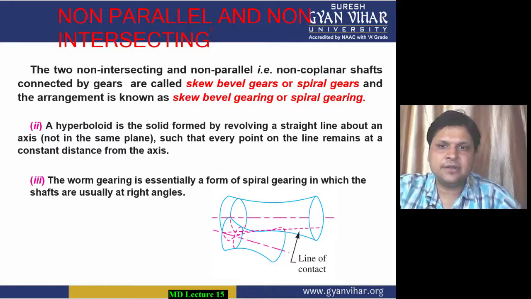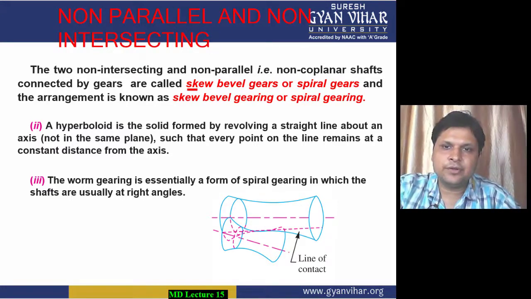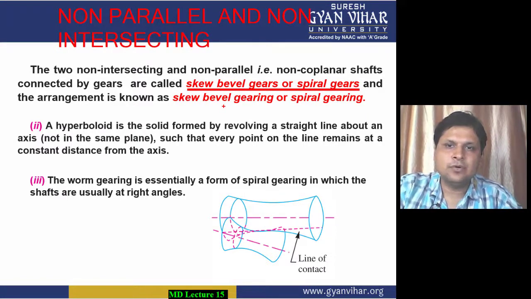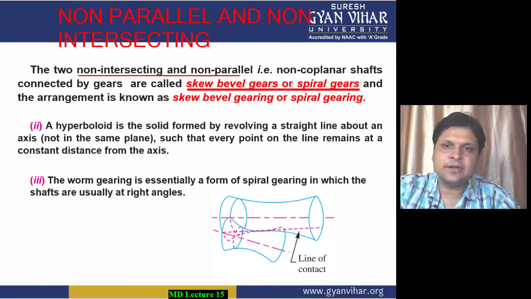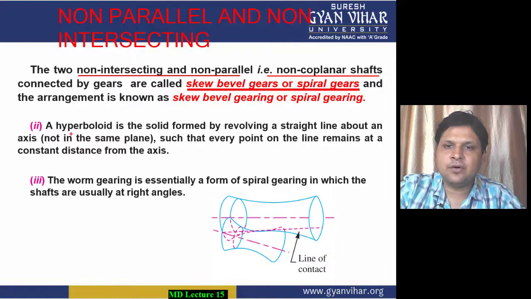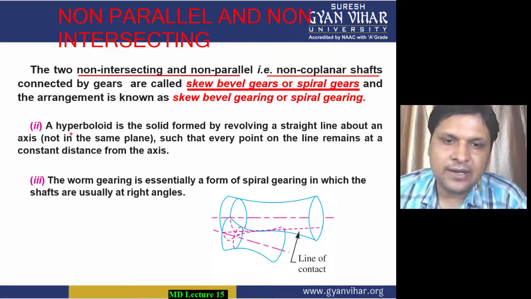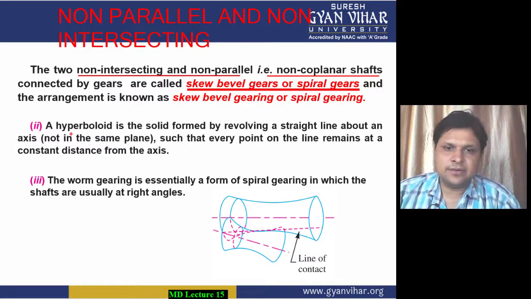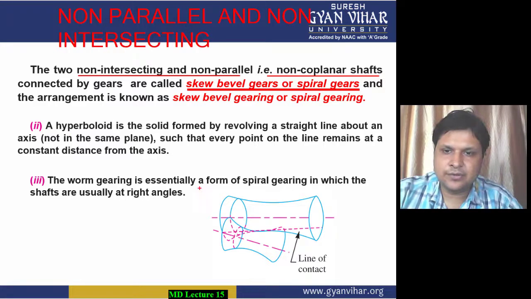So basically skew bevel gears or spiral gears are those which are used for neither parallel nor intersecting, and also non-coplanar shafts. A hyperboloid is the solid formed by revolving a straight line about an axis such that every point on the line remains at a constant distance from the axis. So this is the diagram which is showing you this.